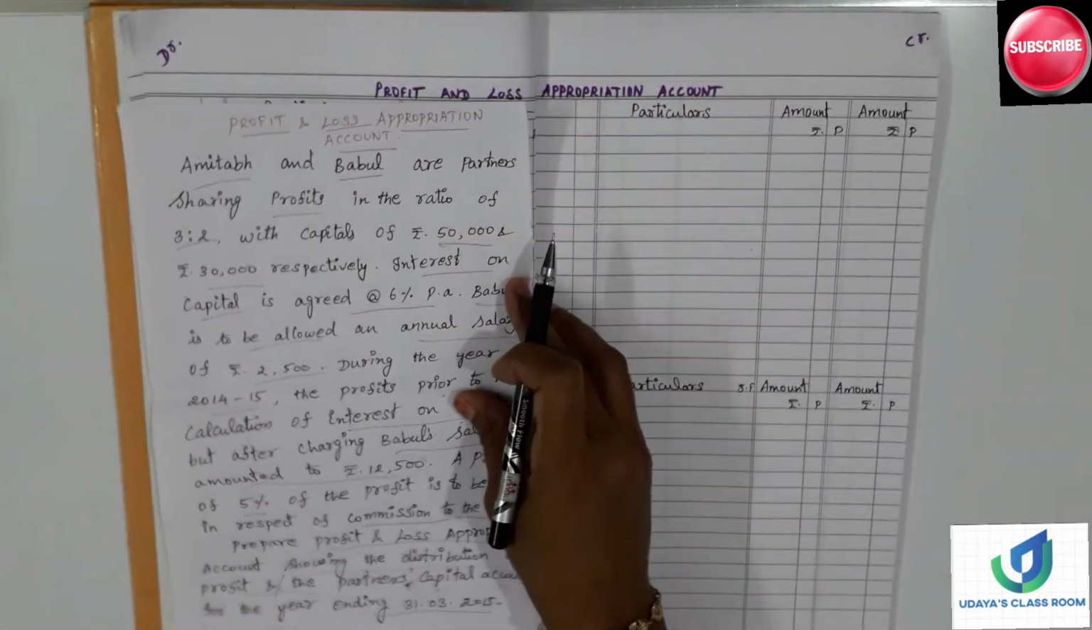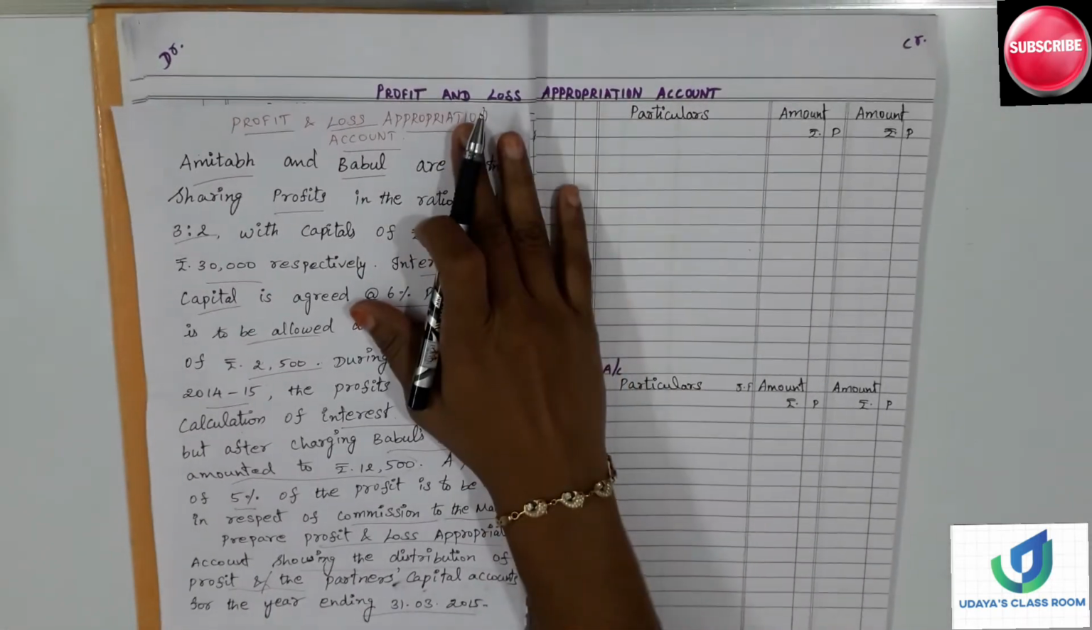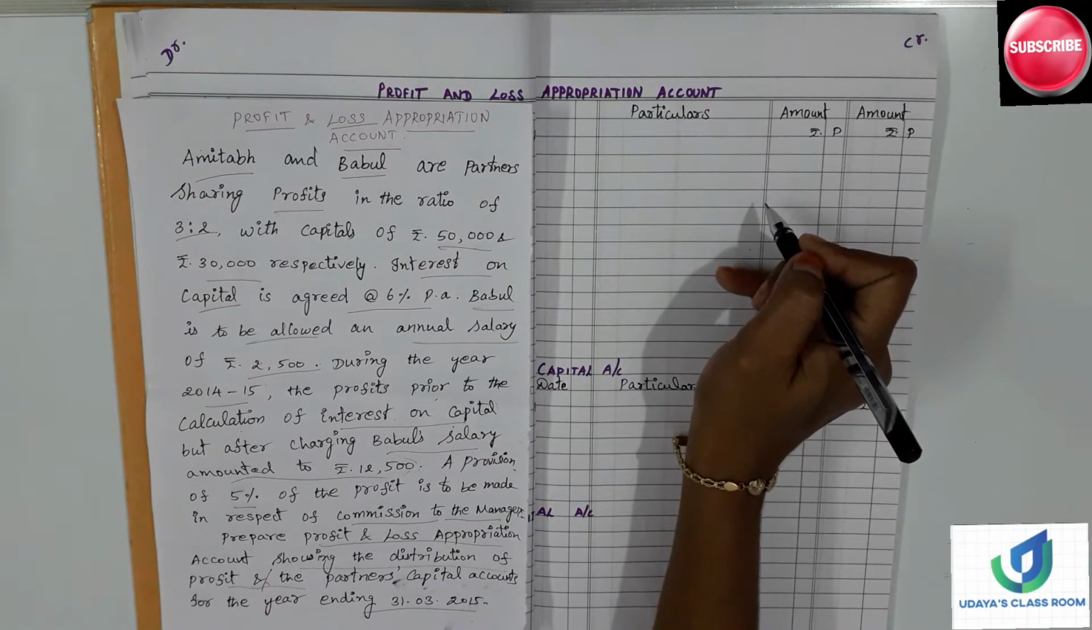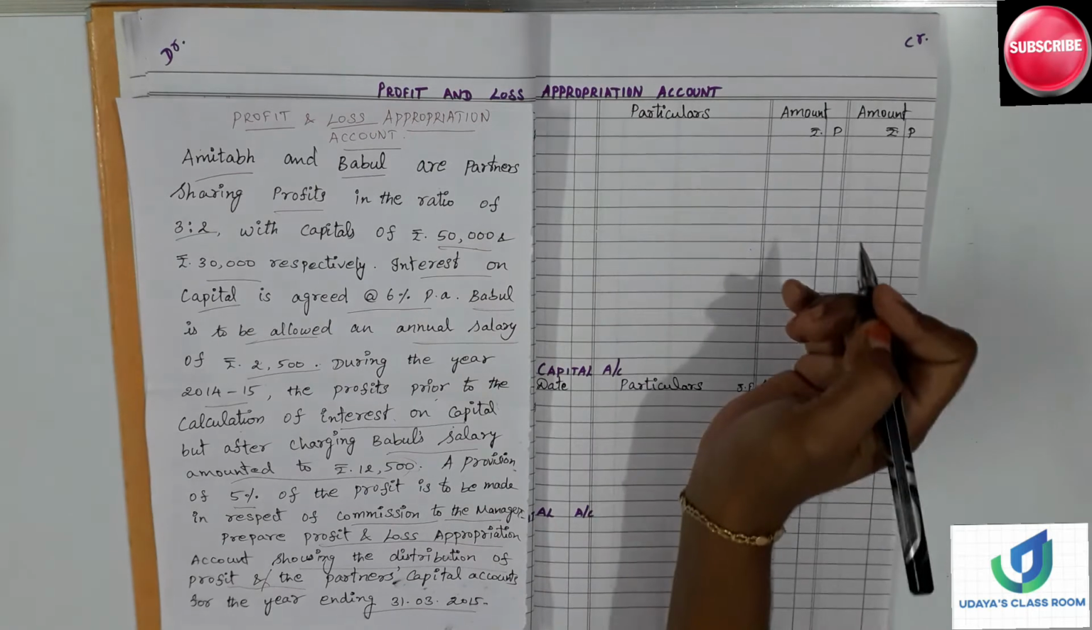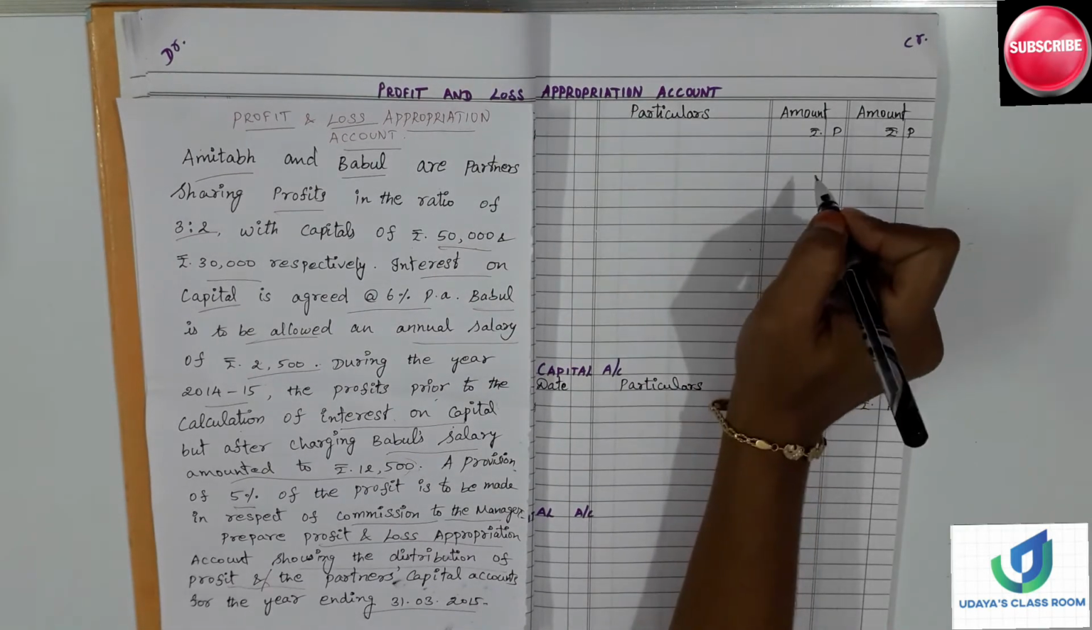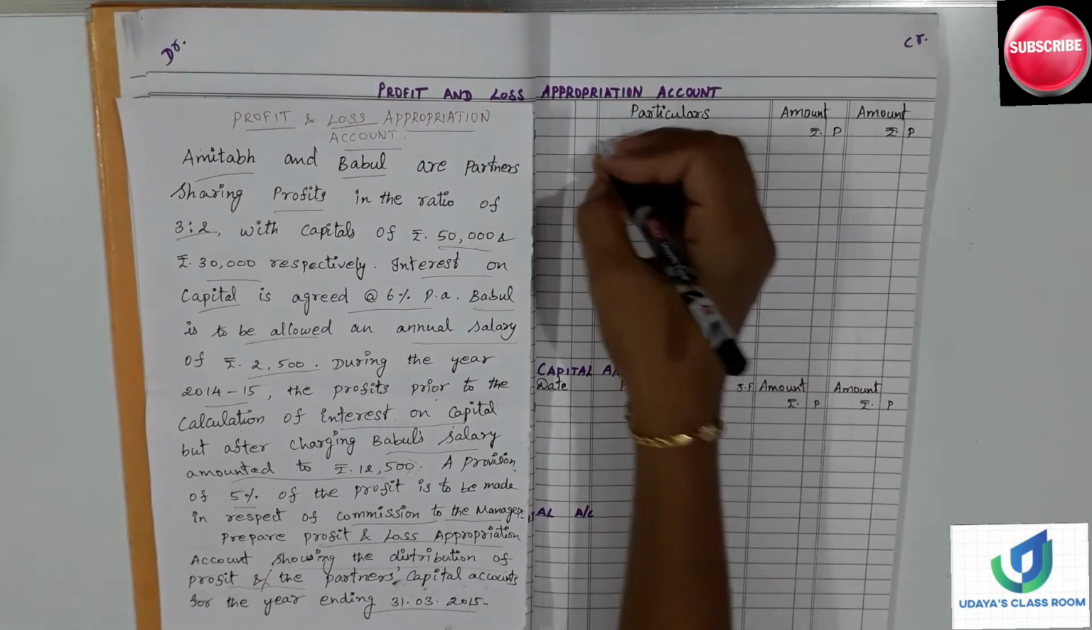I'm keeping the question here. So first we have to write the net profit on the credit side. It is not a net loss. If it is a net loss, we will write it on the debit side. Since it is a net profit, we are going to write it on the credit side, right?